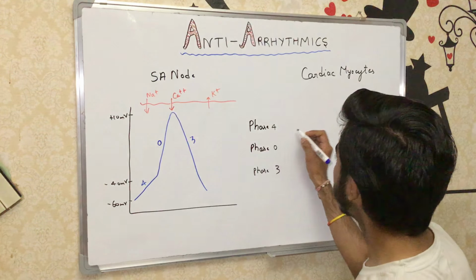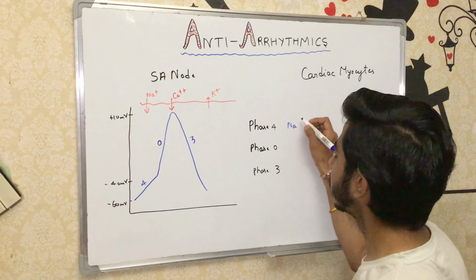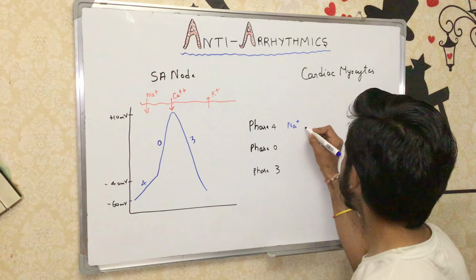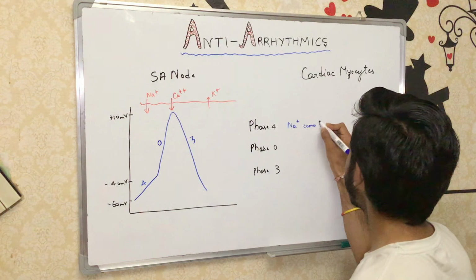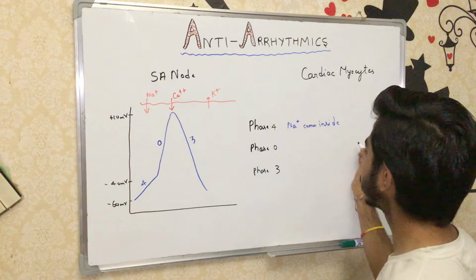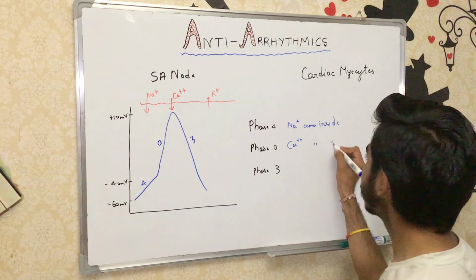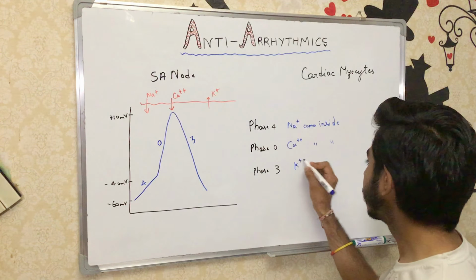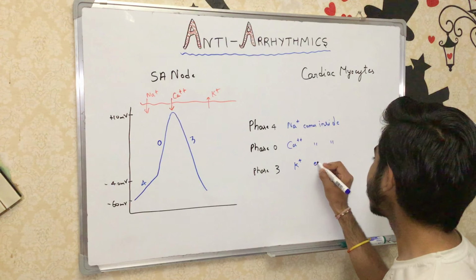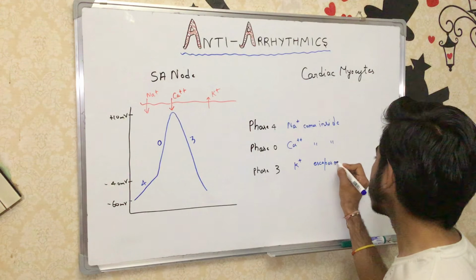In phase 4, the sodium ions come inside the cell membrane. Then in phase 0, the calcium ions come inside the cell membrane, and in phase 3, potassium ions escape out from the cell membrane.